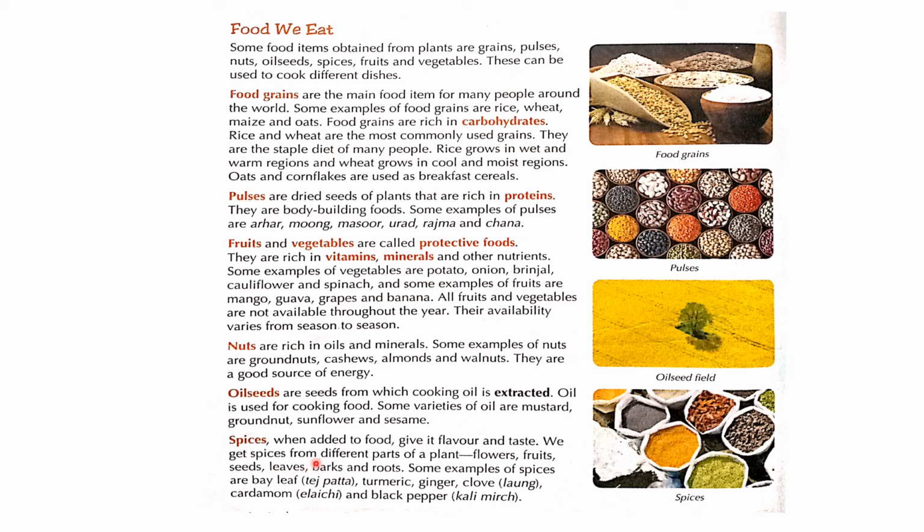We get spices from different parts of a plant: flowers, fruits, seeds, leaves, barks and roots. Some examples of spices are bay leaf, tejpata, turmeric, ginger, clove, cardamom, elaichi, and black pepper, kali mirch.